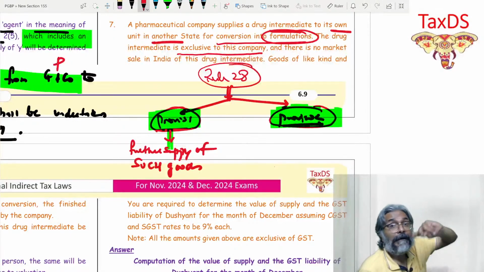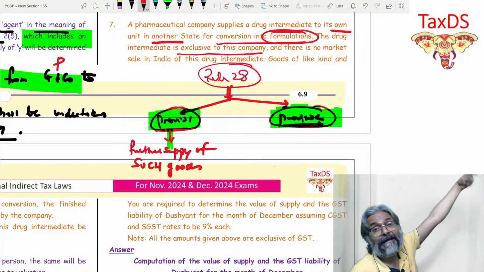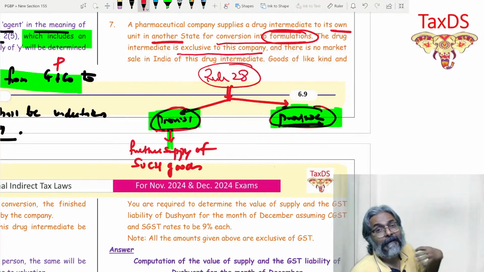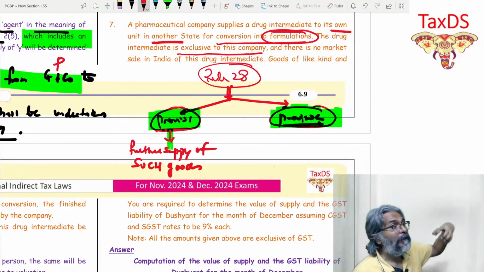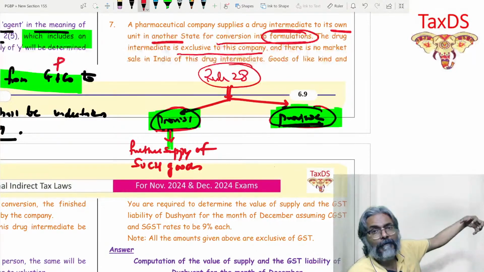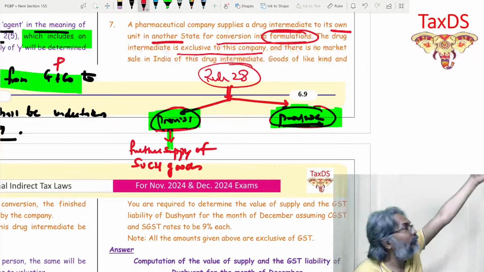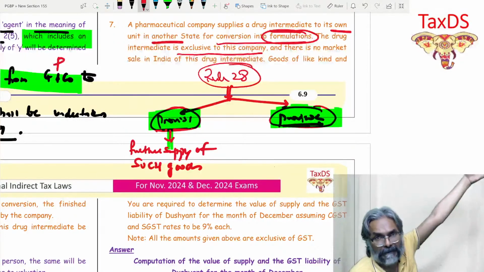What is that value? 90% of the value of like, kind and quality. That will become my valuation of the goods being supplied. Supplied to whom? To this particular deemed distinct person.